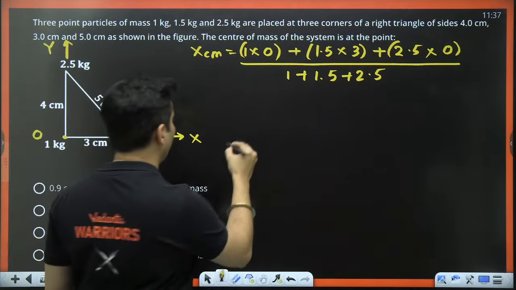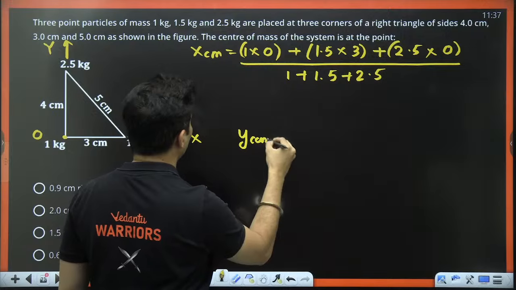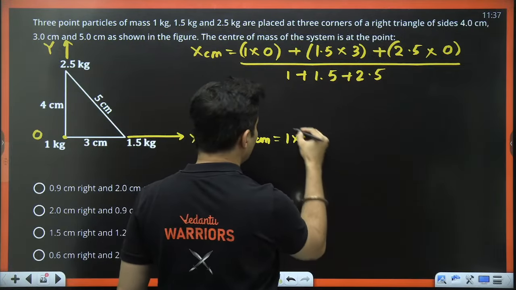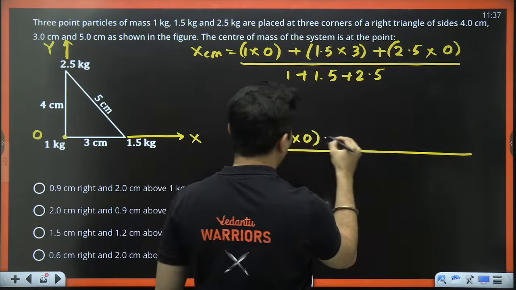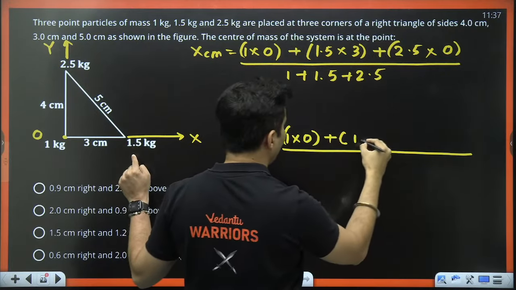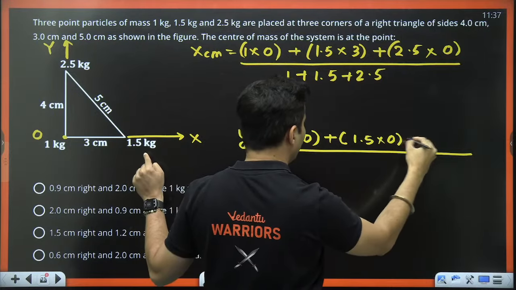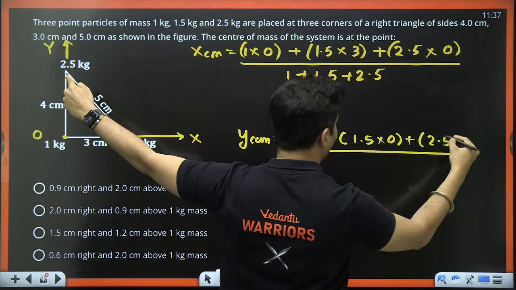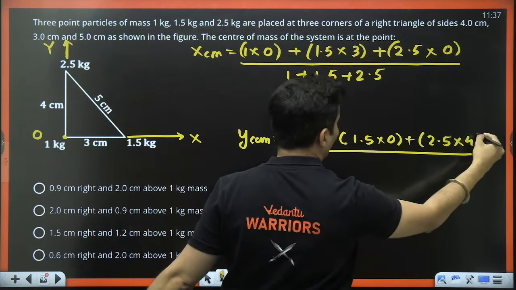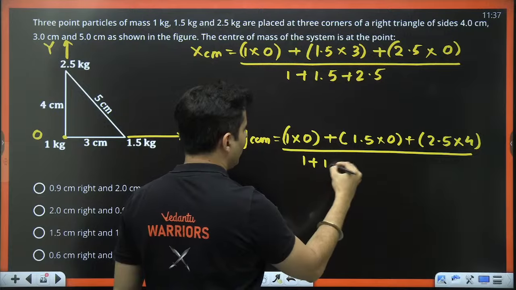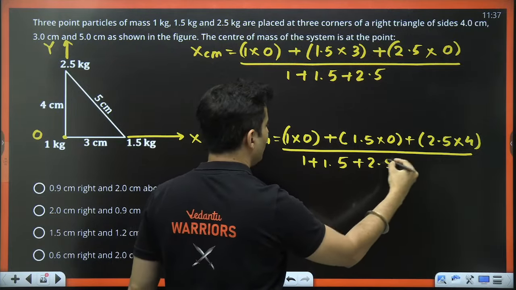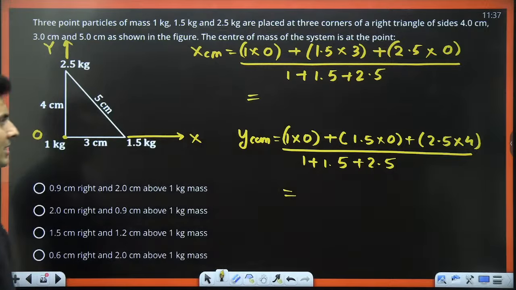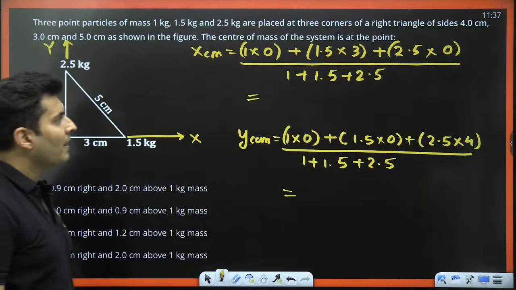Same way you can also find your y coordinate of the center of mass. So m1 is 1 kg because it is at the origin, so into 0, plus mass number 2, 1.5 kg, y coordinate is 0, it's on the x-axis, plus mass 3, 2.5, y coordinate is 4, whole thing divided by the total mass, which is 1 plus 1.5 plus 2.5. That's it. You will get the y coordinate and the x coordinate. Just check out what is the answer that you are getting.